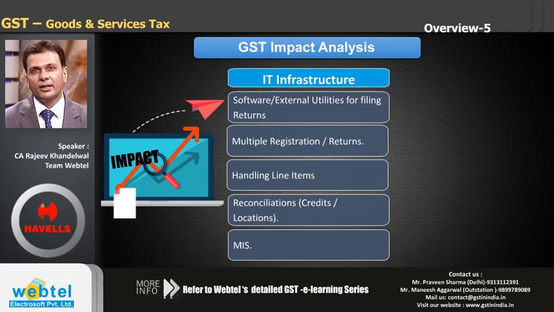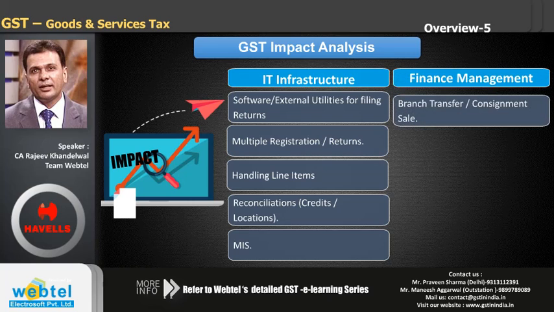Next is finance management. Costing we have already talked about, but besides that some other factors will affect our working capital requirements. One is very important, that even branch transfers from one state to another will be taxable.